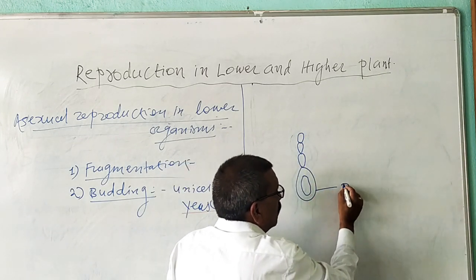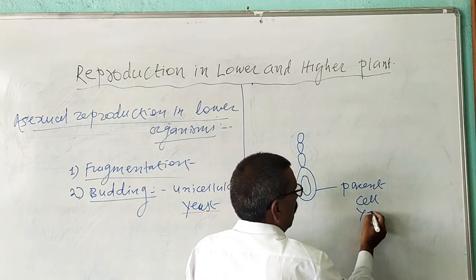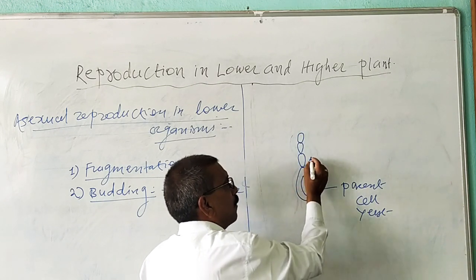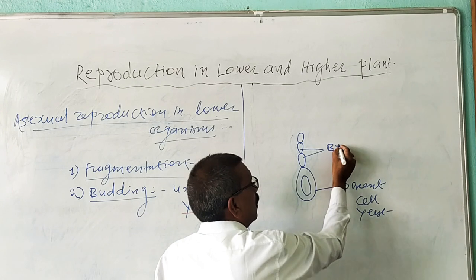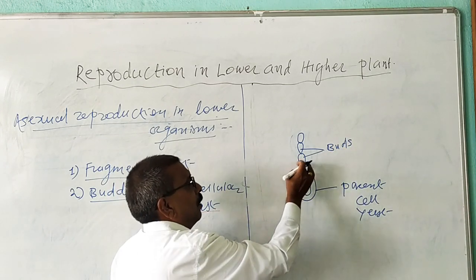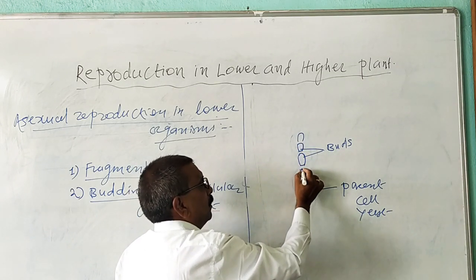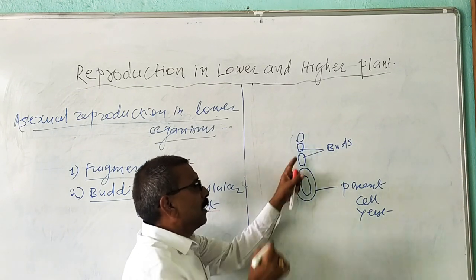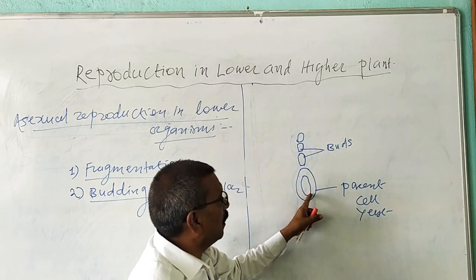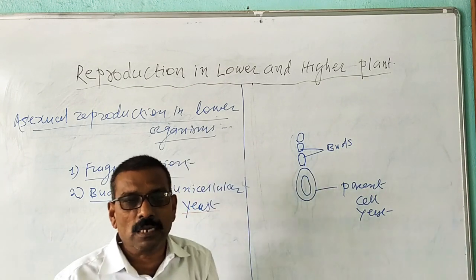This one is known as a parent cell of yeast. And the next one is, from this parent cell of yeast, a number of outgrowths are produced. Those outgrowths are known as buds. And these buds break down and separate from one another, and each separated bud now acts as a new yeast plant. Thus, from a single yeast cell, a number of yeasts are produced by the process known as budding.